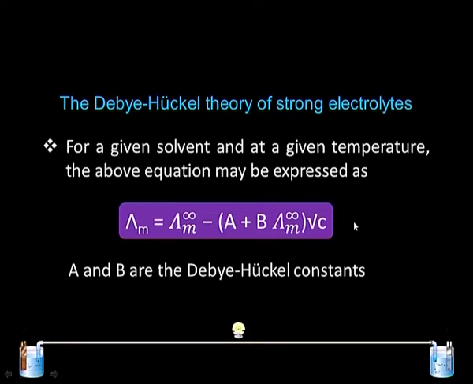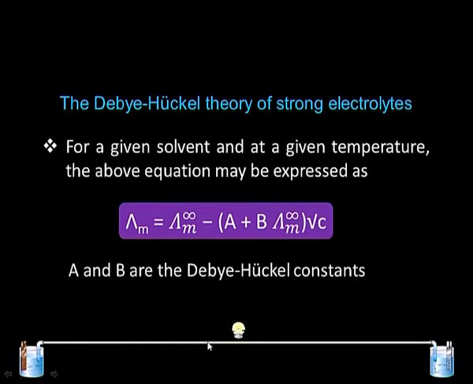The asymmetric effect is basically that cations are surrounded by anions. The moment you apply a potential difference, the ions have to move. The cation will move toward the cathode and the anion will move to the anode, but the problem is that they try to drag each other. That is going to bring about asymmetric behavior, and this asymmetric behavior brings about less mobility in the ions.